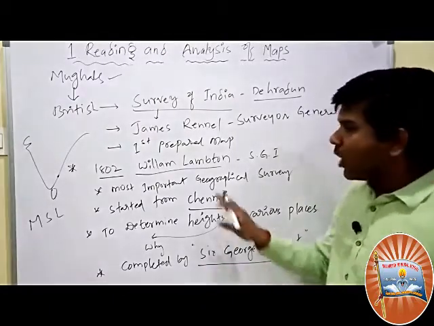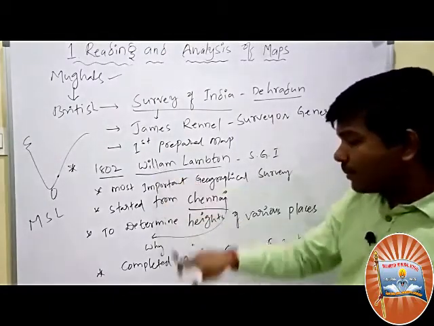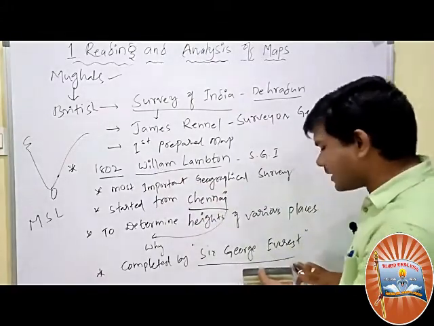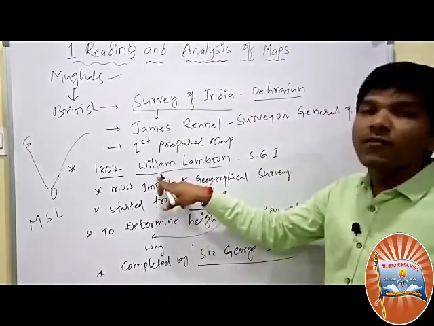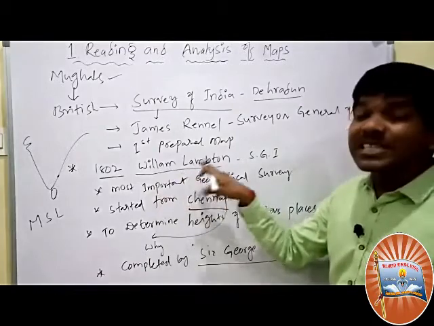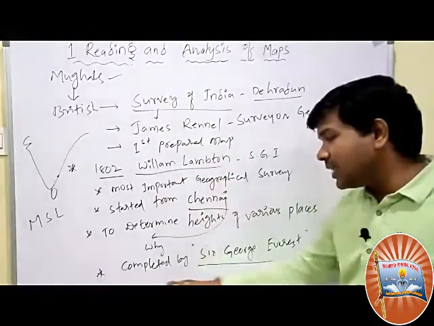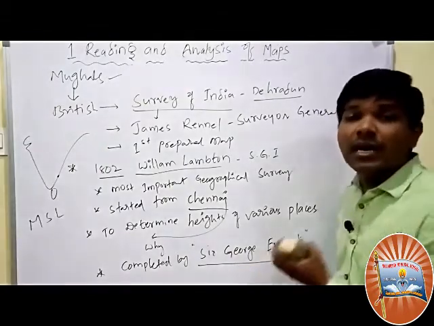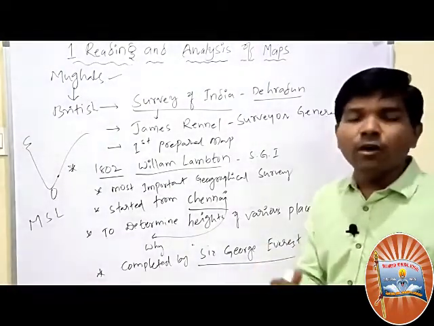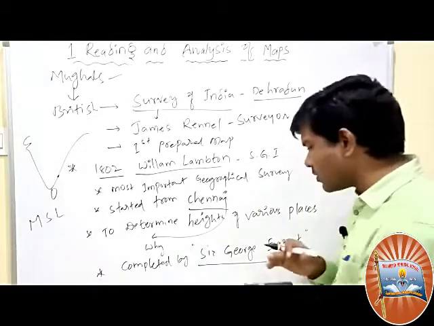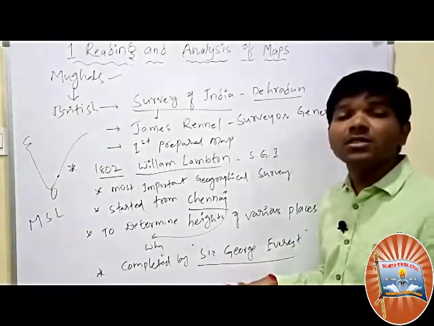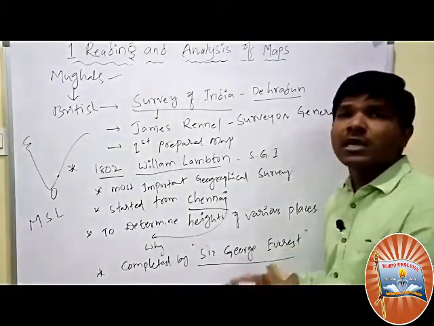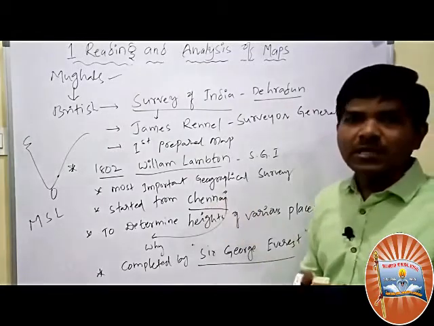The geographical survey was completed by George Everest. It was started by William Longton from Chennai, and this famous survey was completed by Sir George Everest, and one of the world's highest peaks was named after him.